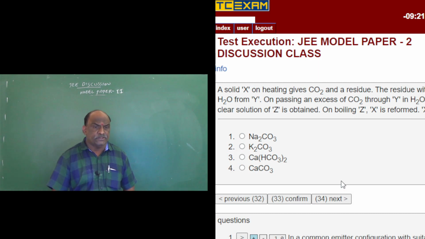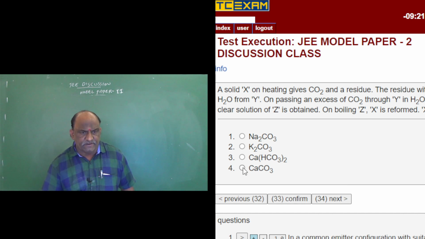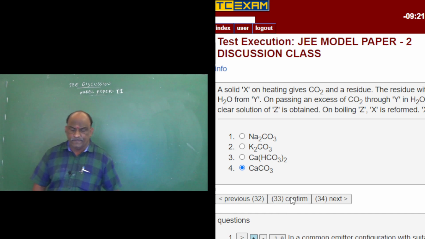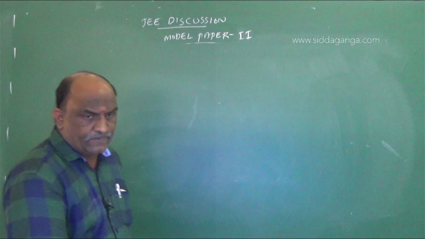The residue with H2O forms Y. On passing an excess of CO2 through Y in H2O, a clear solution of Z is obtained. On boiling Z, X is reformed. What is X? This is a many times repeated entrance question. X is calcium carbonate only. How to find the answer?